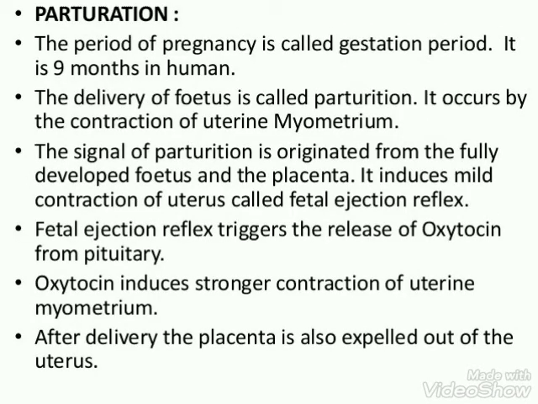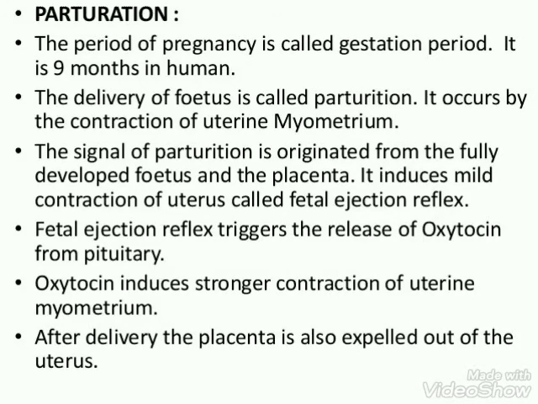Parturition. The average duration of human pregnancy is about 9 months, which is called the gestation period. The act of expelling the fully developed fetus from the mother's uterus at the end of the gestation period is called parturition. It is induced by a complex neuroendocrine mechanism.